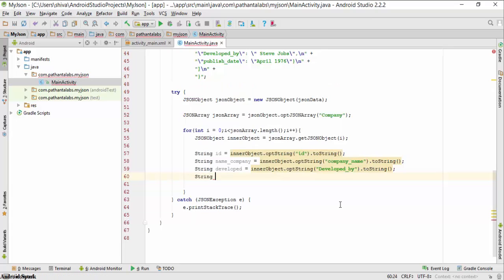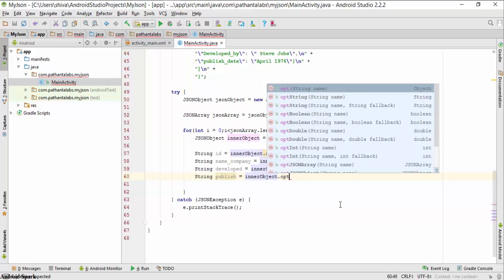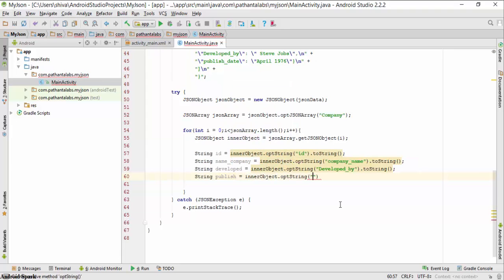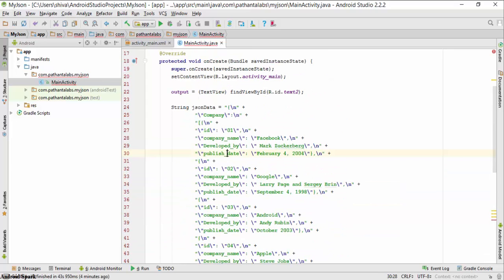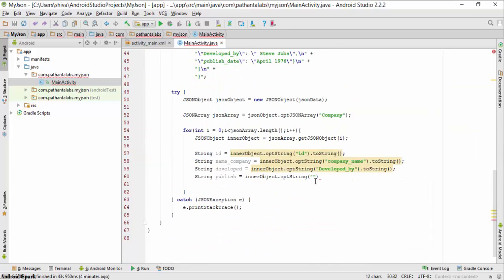I will give the variable name as publish, and same as inner object dot optString, and I will copy the publish date key name with Ctrl C, paste it, and convert into string, and this is completed.